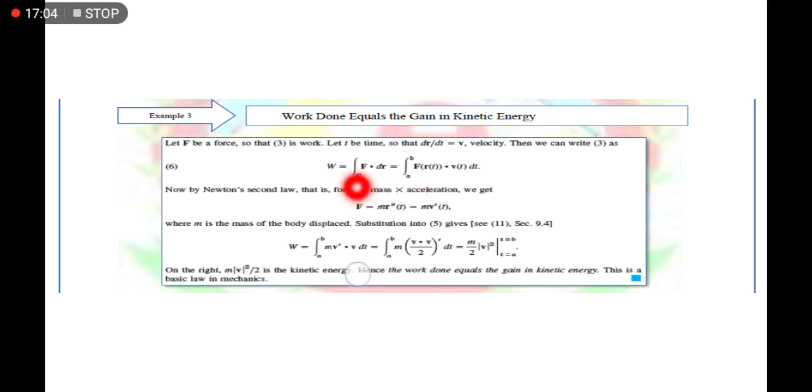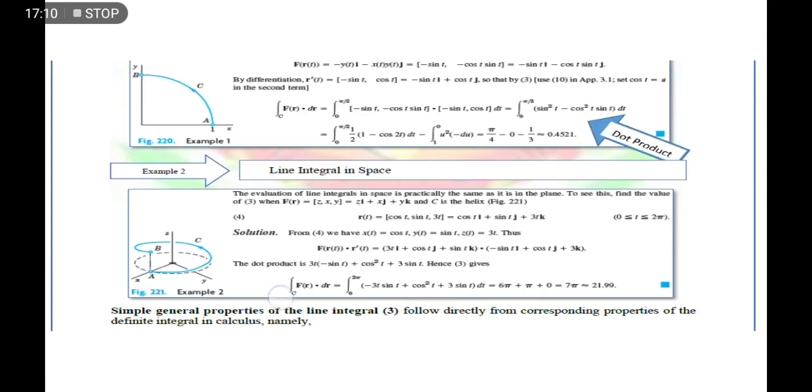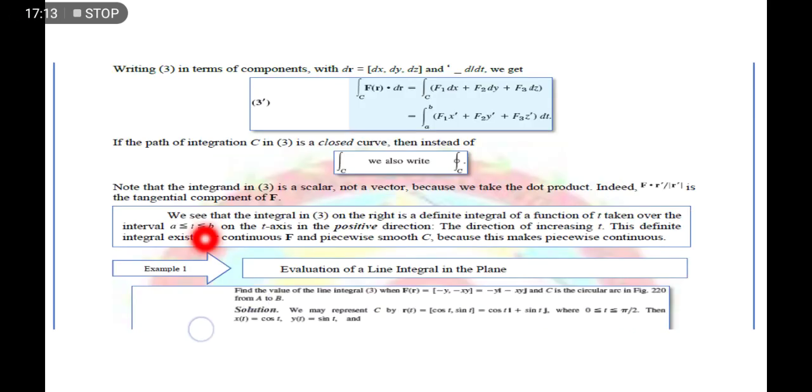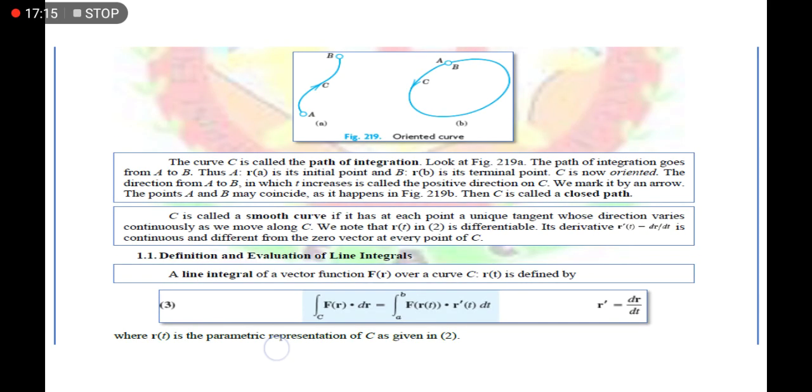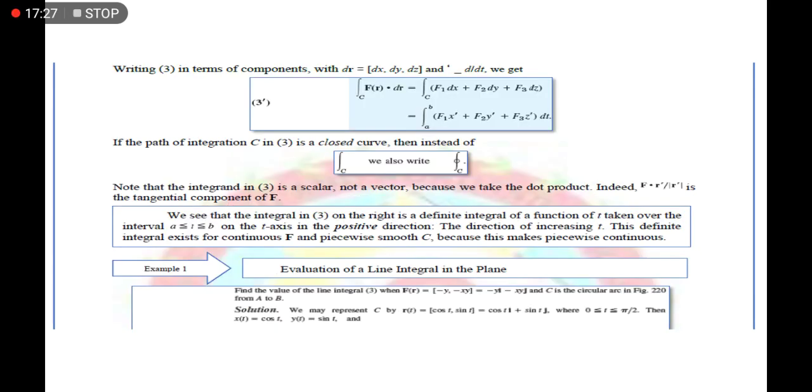So yun yung ibig sabihin nito. Same process pa rin. We have to use equation number 3 and we have to represent r of t as a function of time. Then after that, evaluate this integral and you will find the final answer.